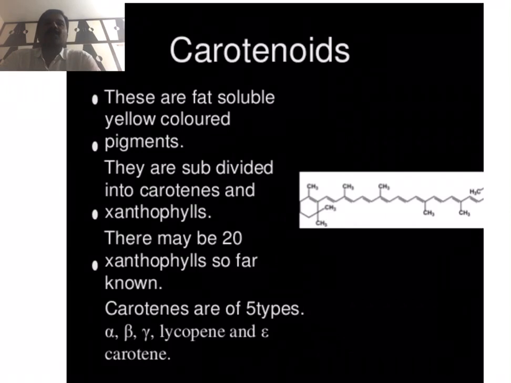The red color is due to phycoerythrin, and the blue color is due to phycocyanin, both phycobilin pigments. These pigments are confined to Rhodophyceae and Cyanophyceae members. They act as light harvesting pigments in photosynthesis.